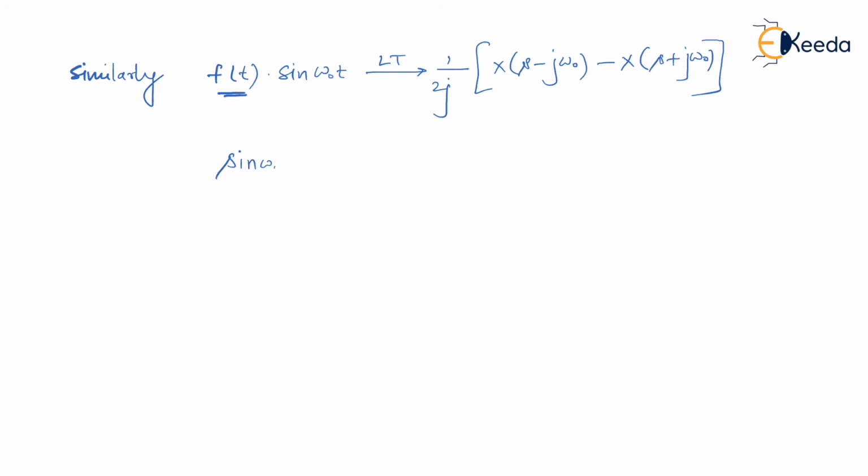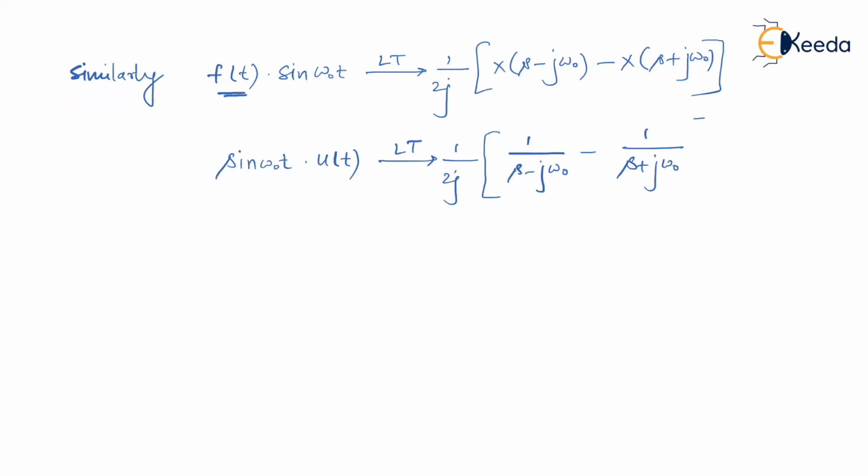So now sin omega naught t dot u of t will give you Laplace transform as 1 upon 2j in the bracket x of s minus j omega naught, which is nothing but 1 upon s minus j omega naught minus 1 upon s plus j omega naught, and after solving this you'll get Laplace transform as omega naught upon s square plus omega naught square.